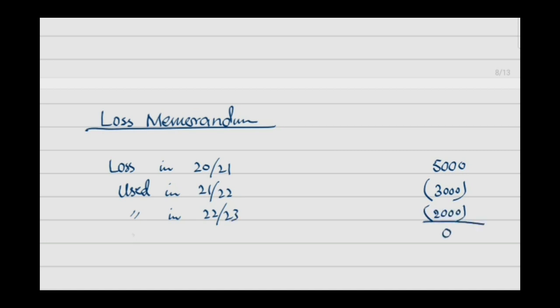Loss used in 21-22: how much of the loss have we set off against the profit of 21-22? That was 3,000. And loss used in 22-23 is the remaining 2,000. Now there is no loss available to carry forward against the trading profit of 23-24. So remember that you have to do this working of the loss memorandum.